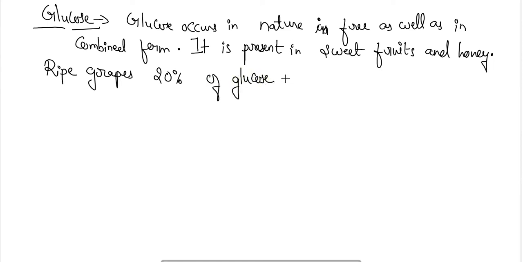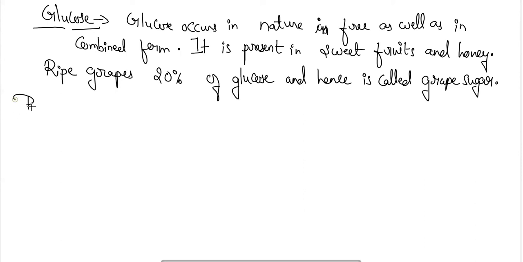It contains about 20% of glucose, and hence it is termed as grape sugar. Okay, so now preparation of grape sugar, that is how to prepare the glucose here. So preparation of glucose, how will we obtain the glucose here?